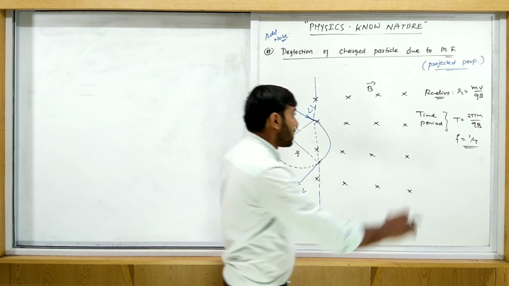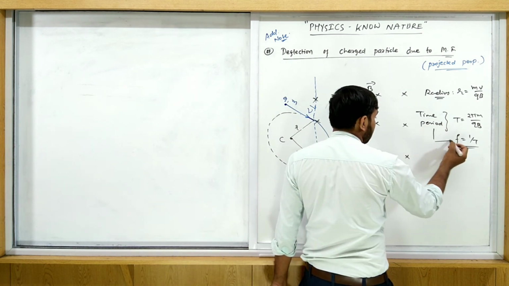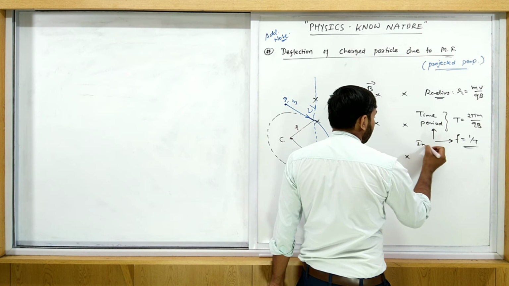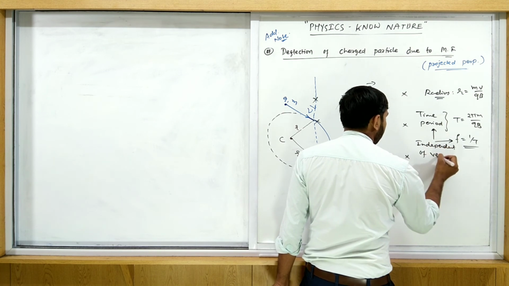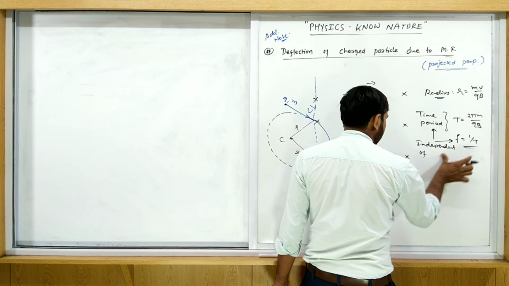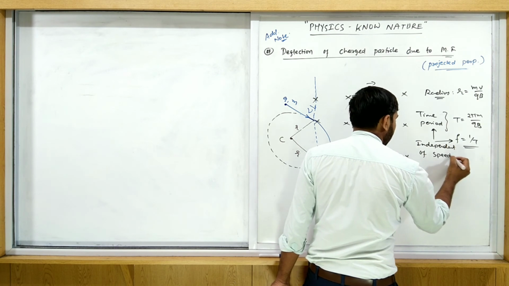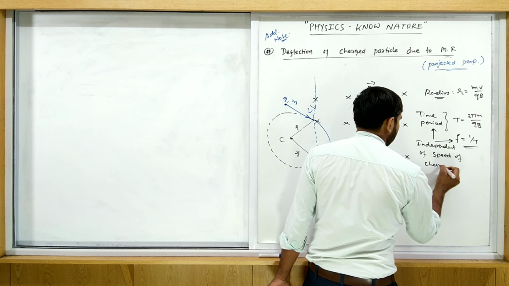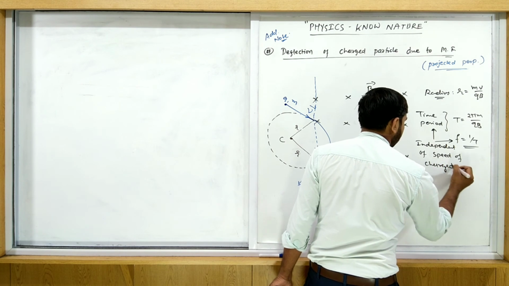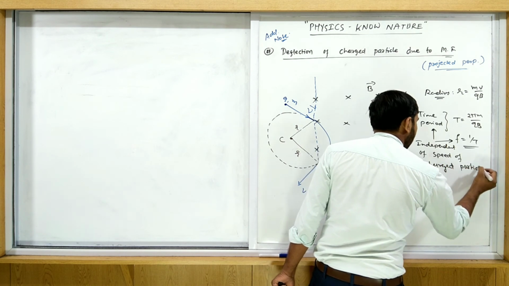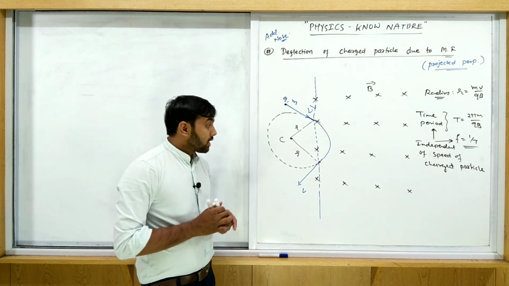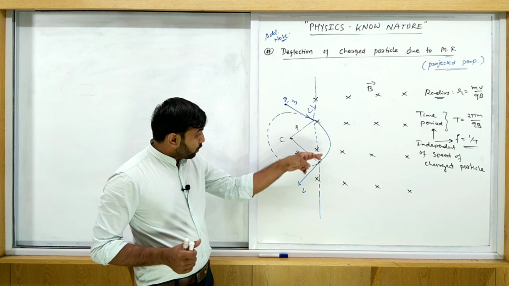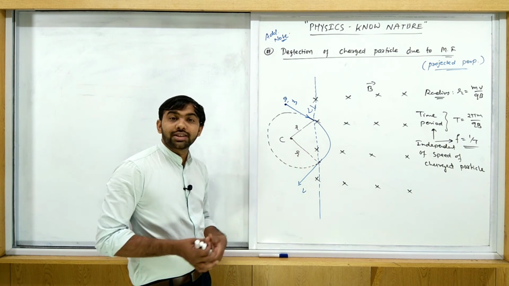Okay, and here this time period and frequency are both independent of the speed of the charged particle, as we studied in the previous one. That's exactly the same, there is no change. But here only this much time is required. Then how do we get this answer?